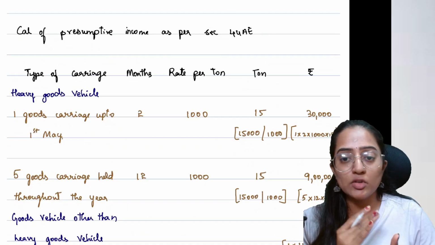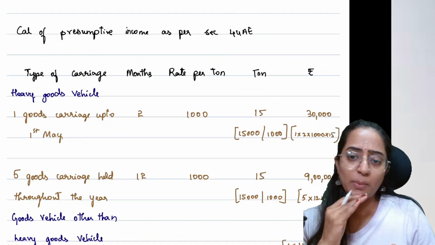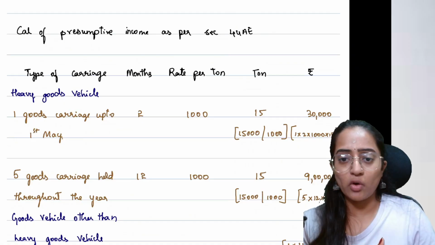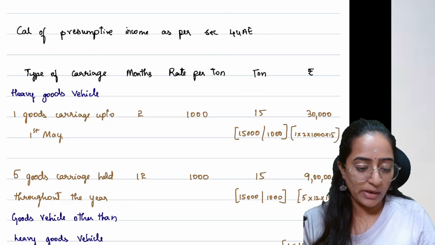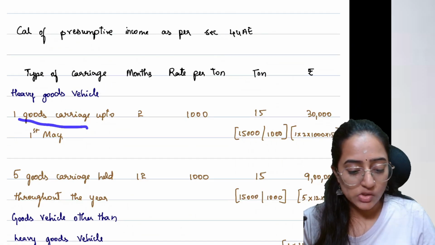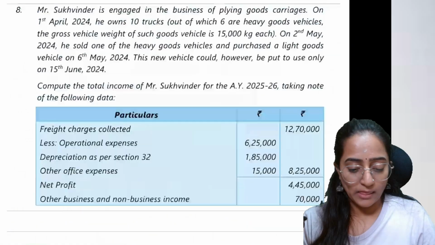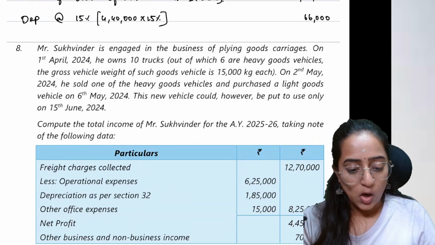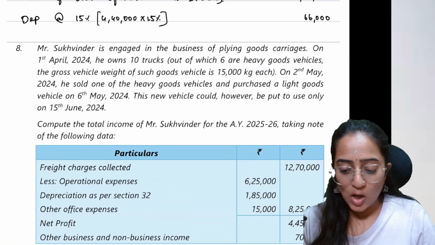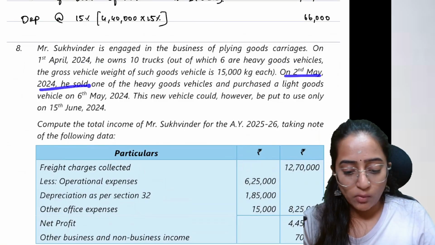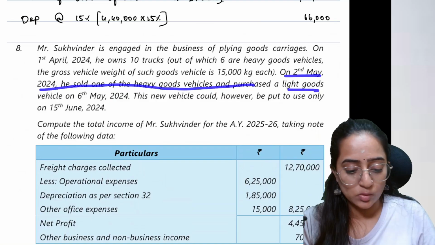For a heavy goods vehicle, you will show 1,000 per ton multiplied by the number of tons and the number of months. See here, first of all, for heavy goods vehicle, one goods carriage up to 1st May. What have they told? On 1st April, he owns 10 trucks, out of which 6 are heavy goods vehicles. On 2nd May, he sold one of the heavy goods vehicles and purchased a light goods vehicle.